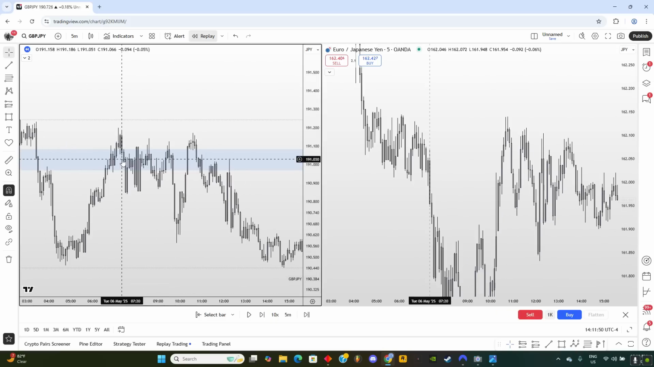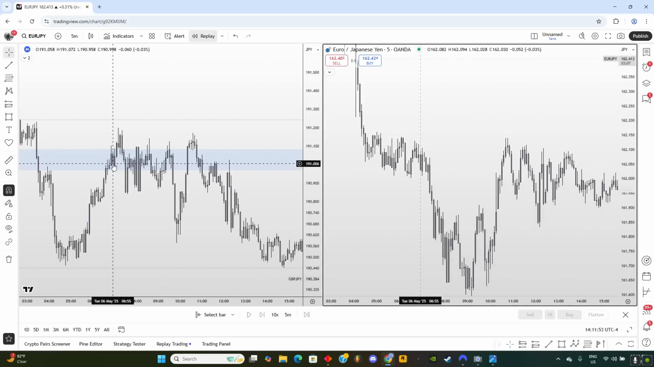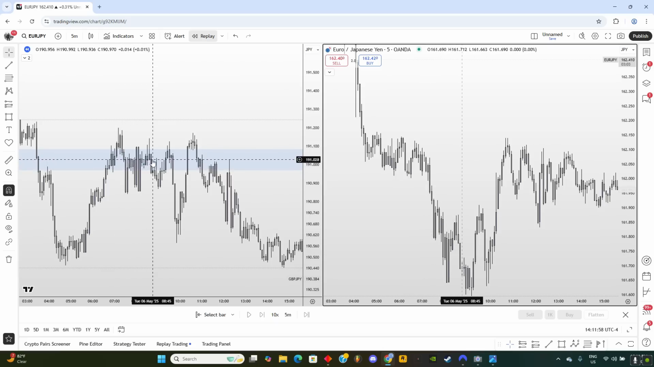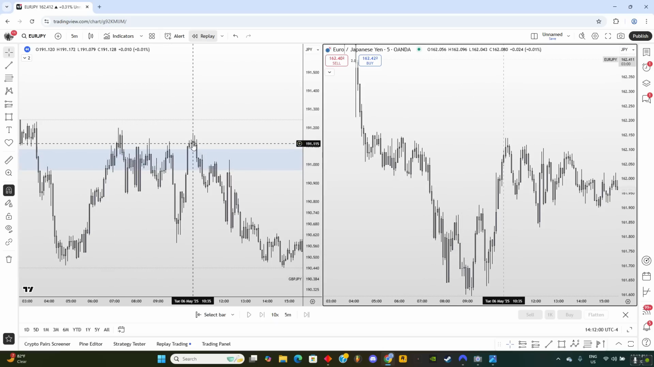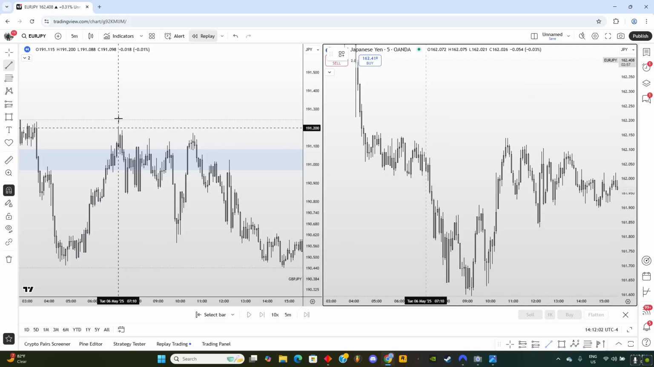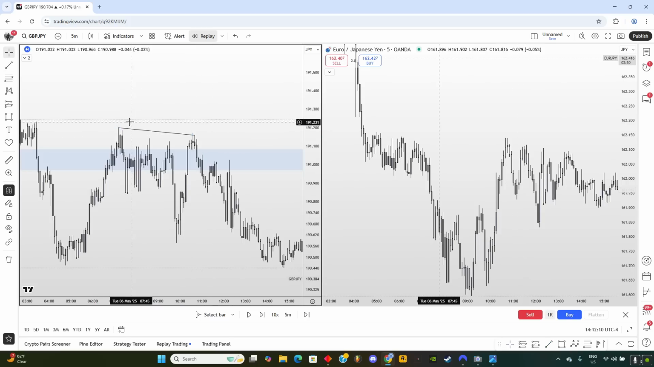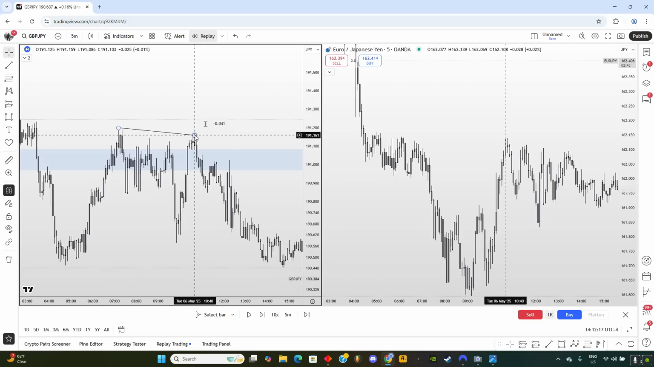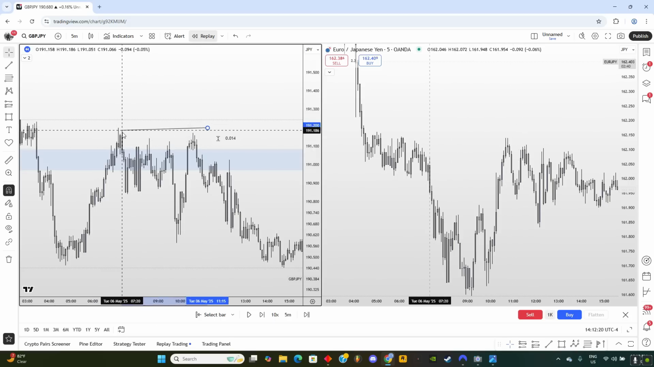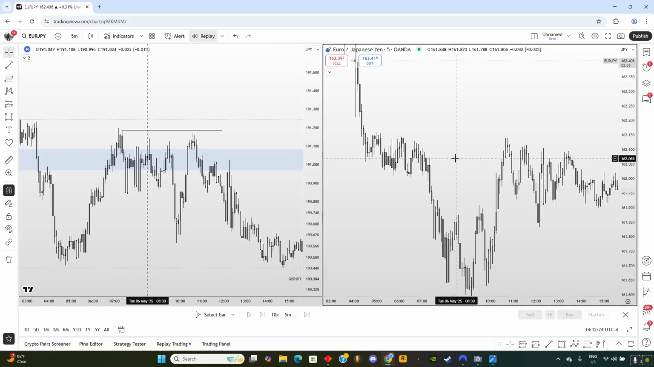So I don't recall where I entered. First things first, I looked for SMT. I believe it was somewhere around here, with this high over here. We took out this high, sorry, this high, right? Let's just mark this out like that. Okay, perfect. So we took out this high on EURJPY.